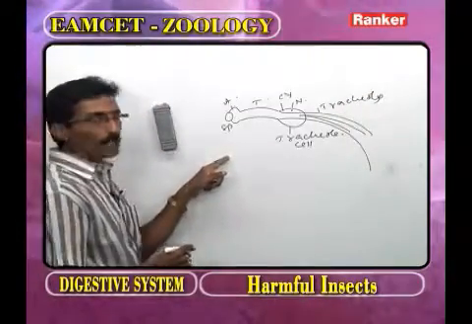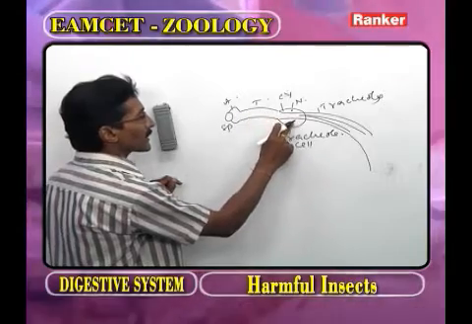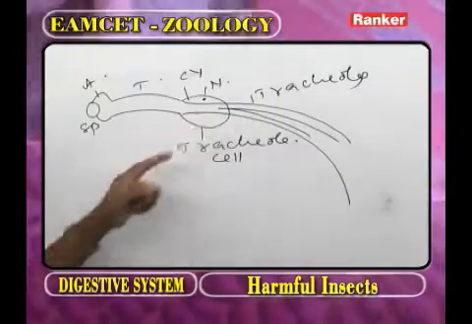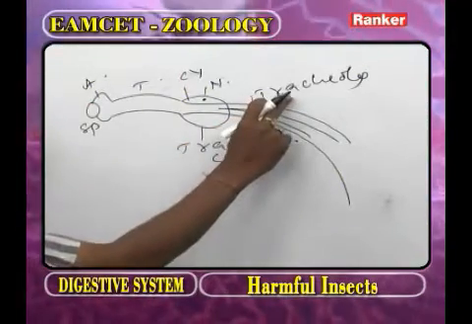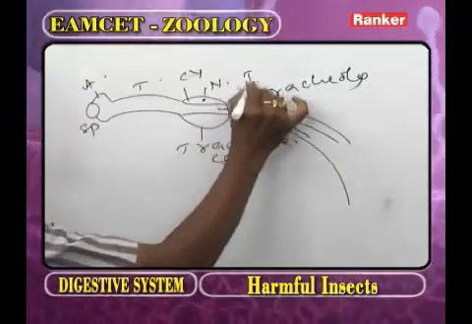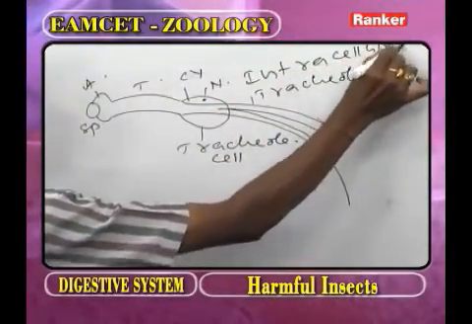Now, in the body of the cockroach, each trachea ends with a tracheal cell. From the tracheal cell, tracheoles will arise. So the tracheoles are derived from the tracheal cell, so they are called intracellular.